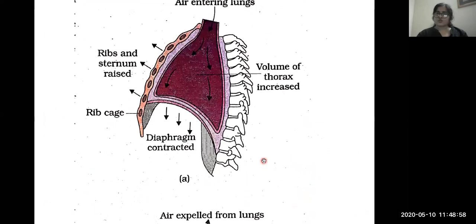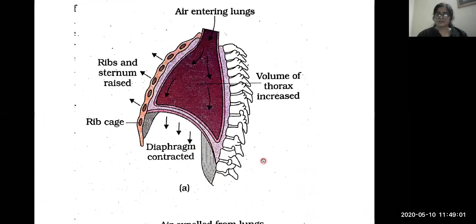This is the diagram that shows the exhalation and inhalation process. See, the air is entering here, and this is the diaphragm. Contraction of the diaphragm causes the anterior-posterior increase, and the rib cage and sternum, the chest bone, cause the increase in this direction. So the chest volume increases, the thorax volume increases, and the pressure of the air present reduces. More space, less pressure, so that causes the air to move inside.